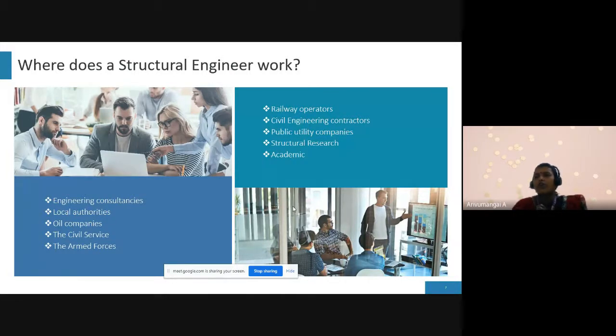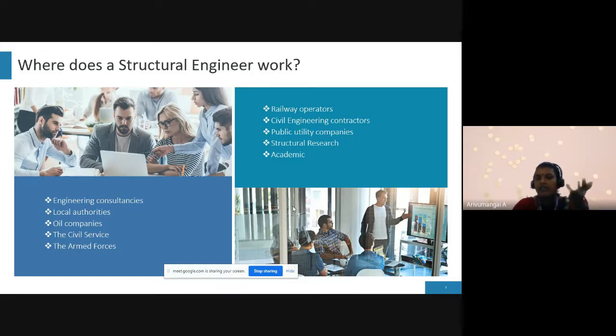You know what is in between the two tracks, so we have to construct the tracks. How forces are applied, and based on the soil conditions, we have to design all those things. And next one, civil engineering contractors, public utility companies, structural researchers.